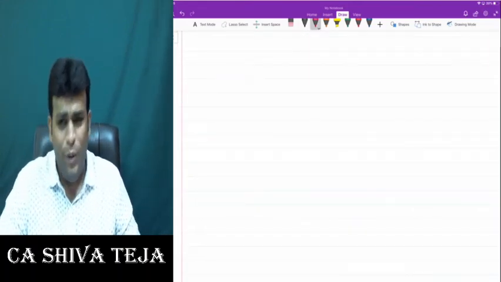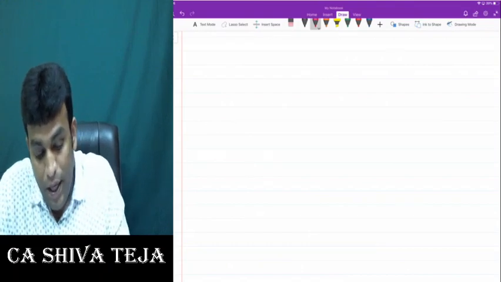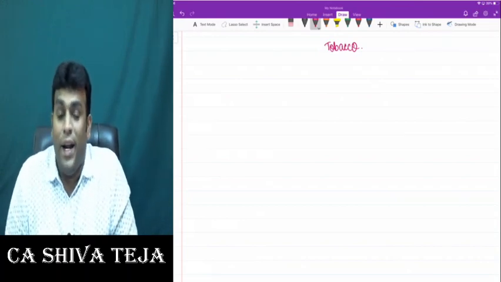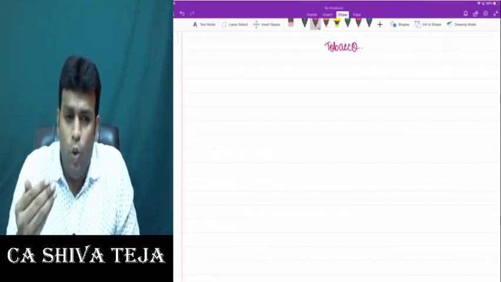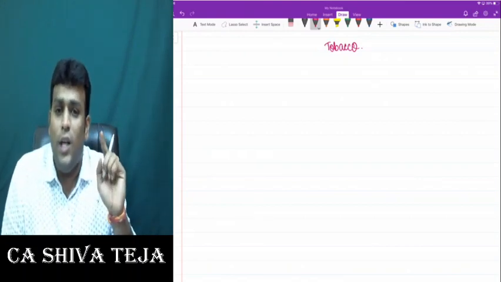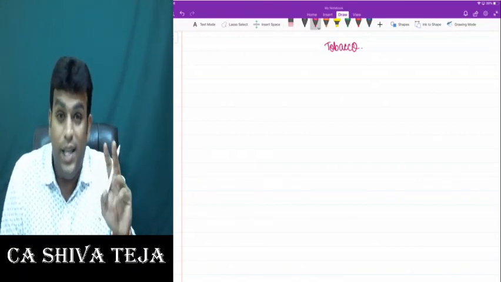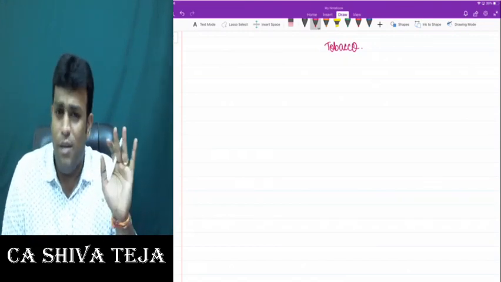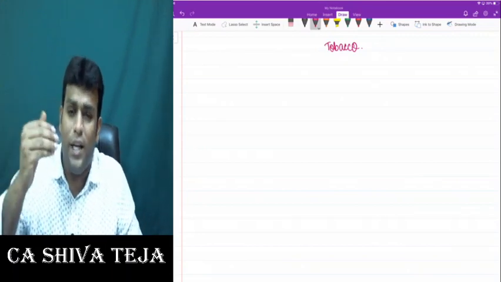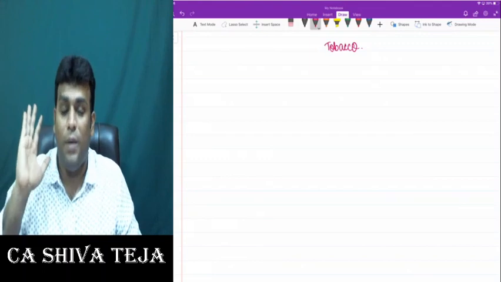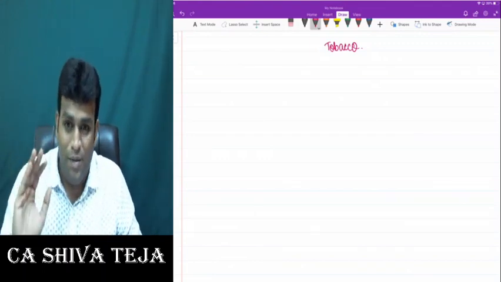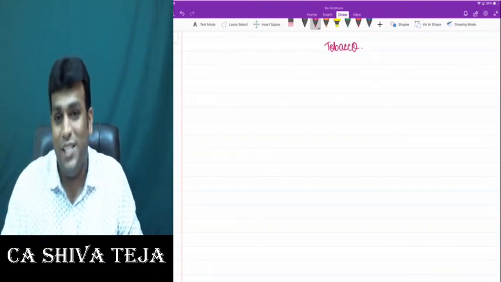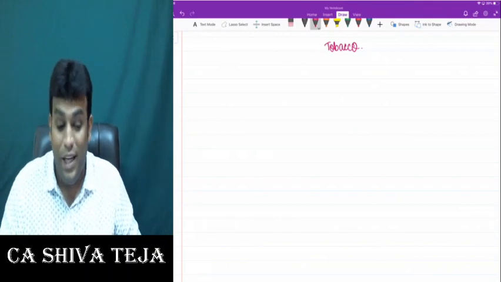So friends, 1-2 interesting points now. I'm sure you all remember the point that GST is a tax levied on supply of all goods or services or both, except alcoholic liquor for human consumption. That clearly means that alcoholic liquor for human consumption is permanently kept outside GST, so GST will not apply on it. Correct or not? I'm sure we are very clear with that, my dear friends.